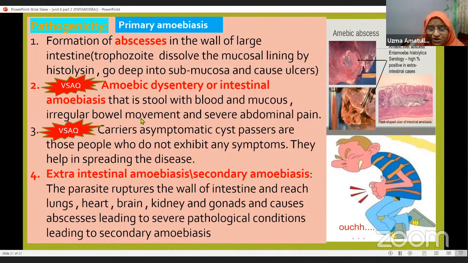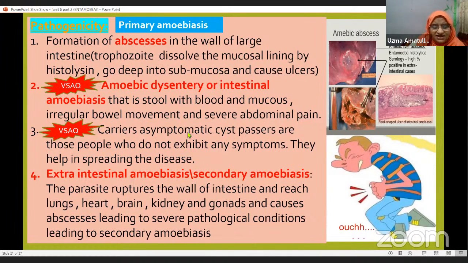The person will rush to the washroom frequently because of these irregular bowel movements and severe abdominal pain. So these are the symptoms that the person suffering from amoebic dysentery has: blood and mucus in the stool, irregular bowel movement, and severe abdominal pain. Now, this is a very short, important question. Next is, who are carrier asymptomatic cyst passers? Some of the people will be carrying this in their body.